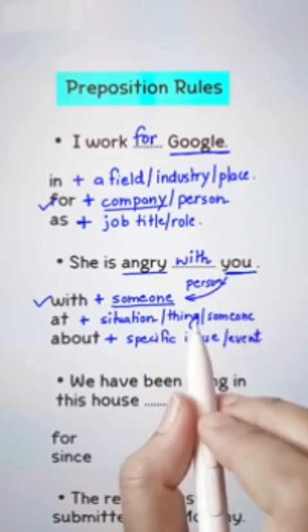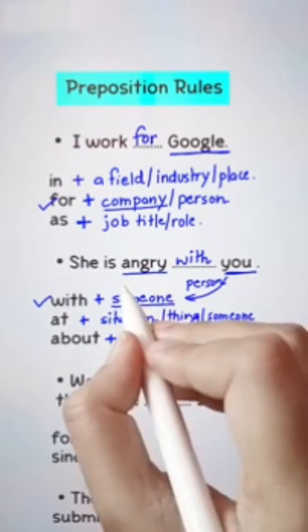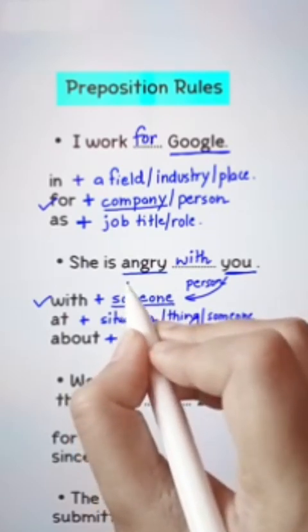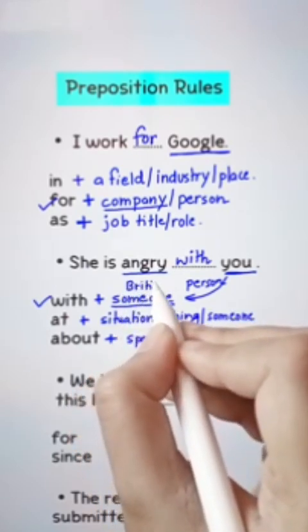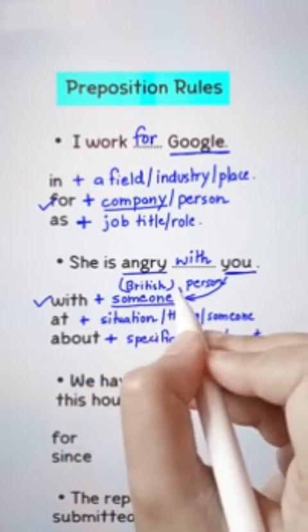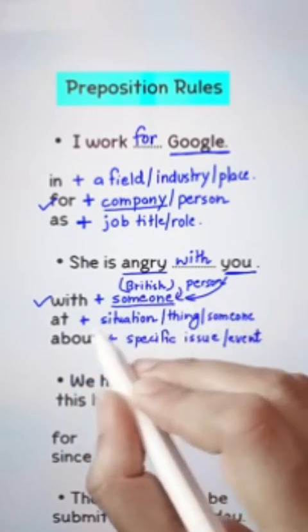Now, let me add something. I want to tell you that in British English, she is angry with someone is accepted and it's grammatically correct.